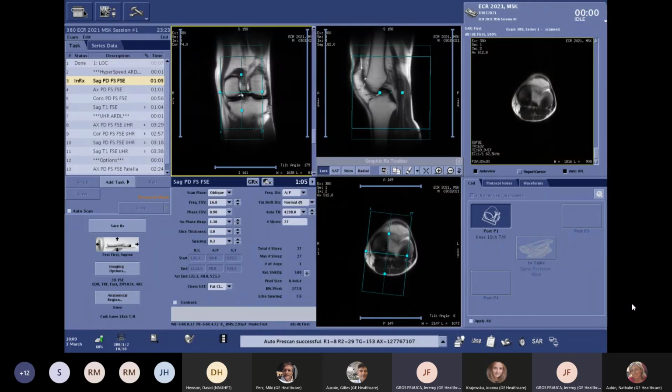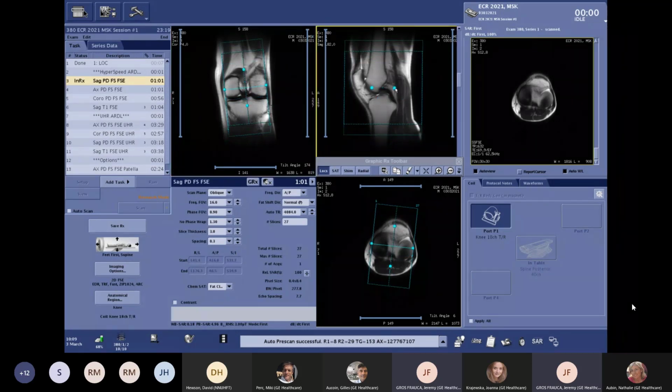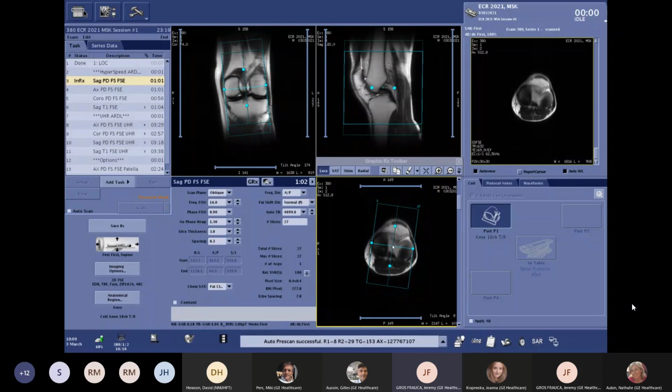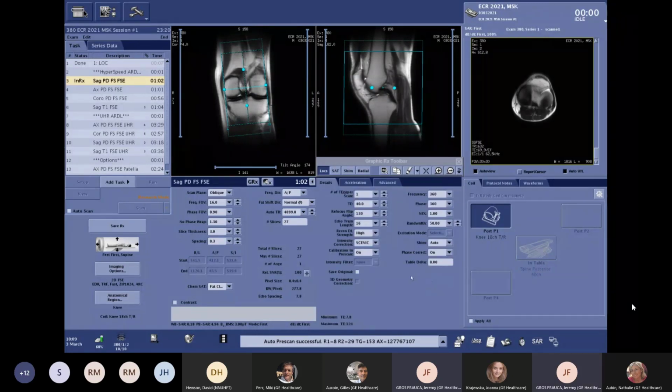Okay, so it's a sagittal PDFAT. We'll do it quite quickly. Just have a look at the parameters. Here we are using sagittal PDFAT with the pixel size that you can find here: 0.4 by 0.4 in plane resolution for 3 millimeters slice thickness. These are parameters for, I would say, quite advanced routine. It's a pretty nice in plane resolution, and with these parameters I have only a 1 minute acquisition.